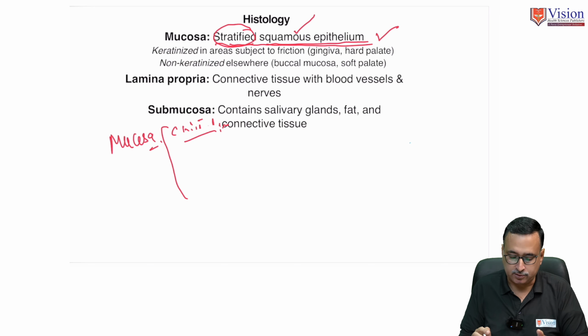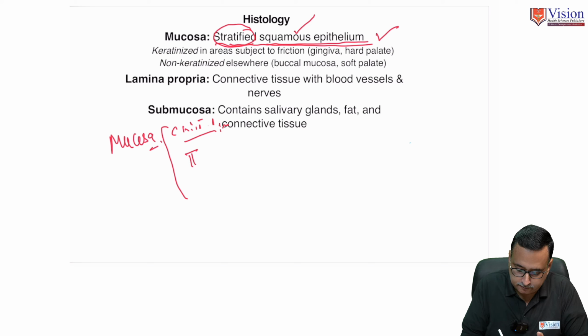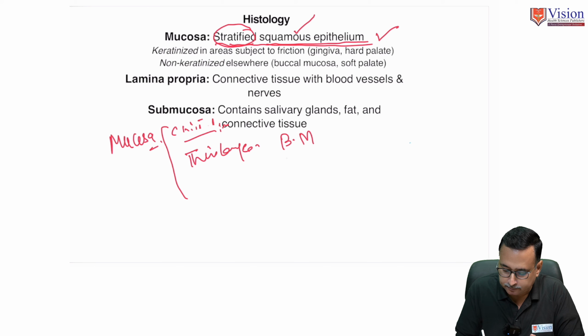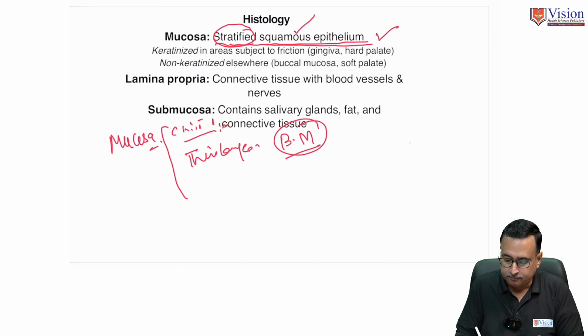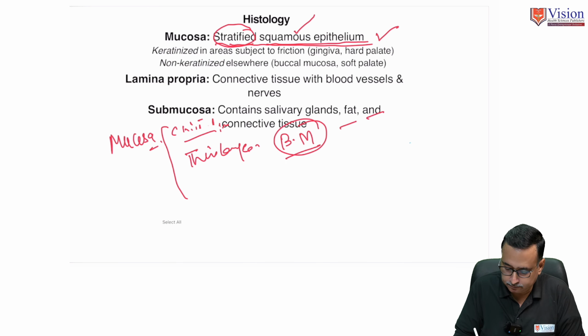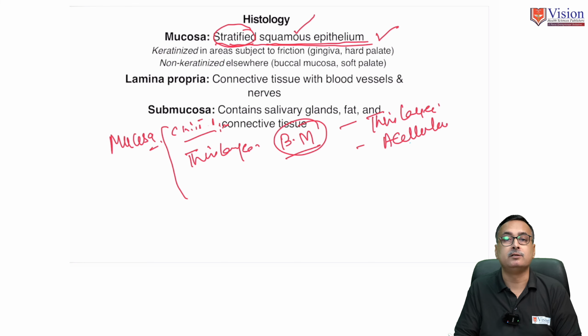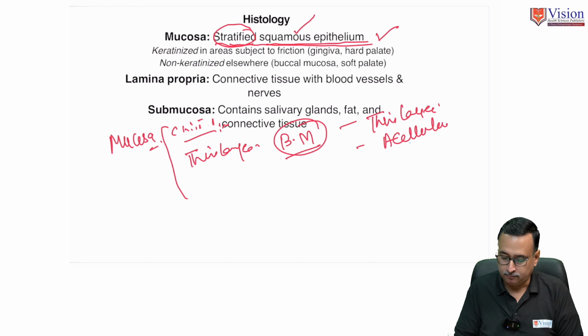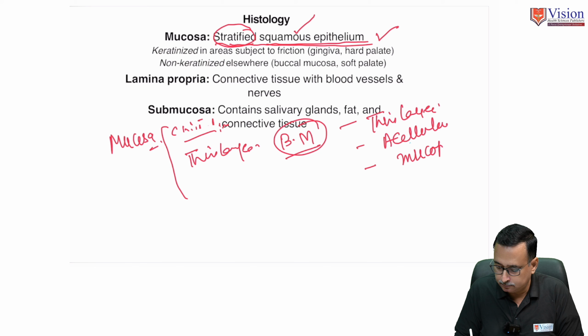Epithelium will always rest upon another thin layer that is called basement membrane. Basement membrane is a thin layer. It is acellular, that means it does not contain cells. So what's the composition then? It is primarily made up of mucopolysaccharide plus proteins.